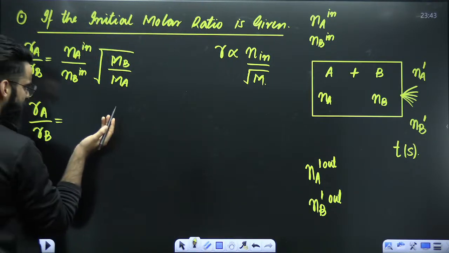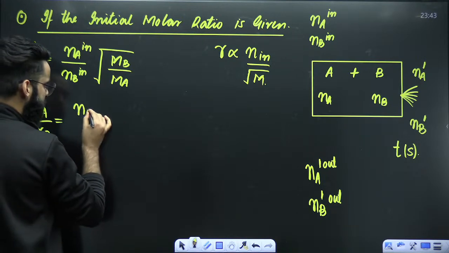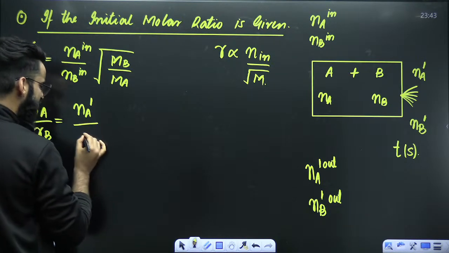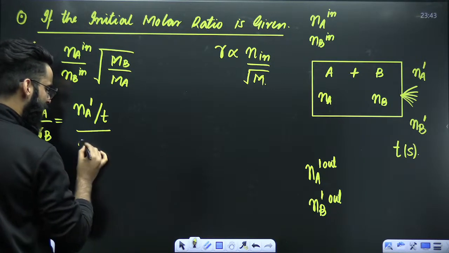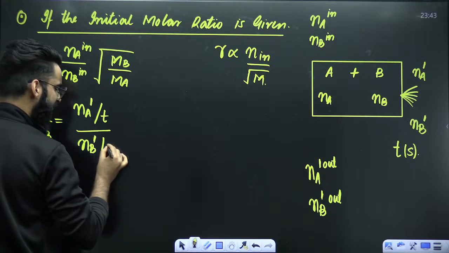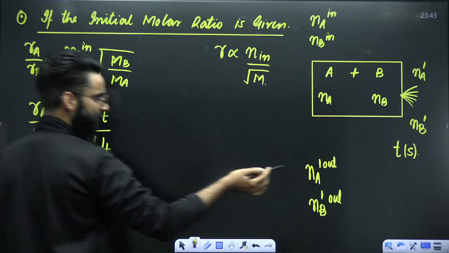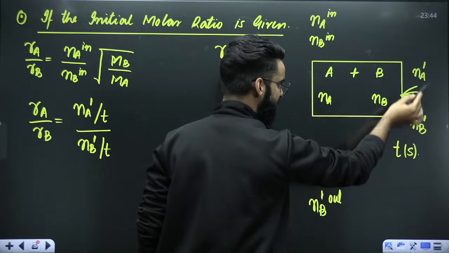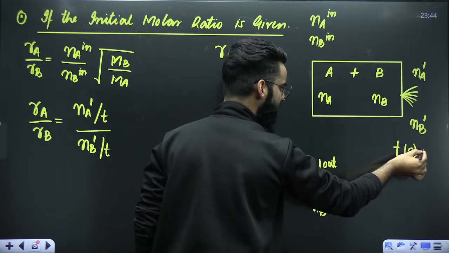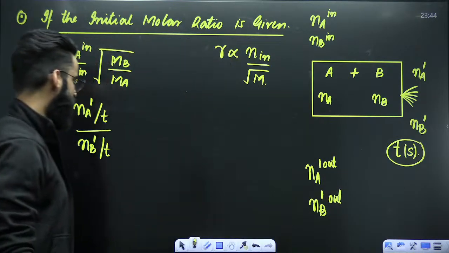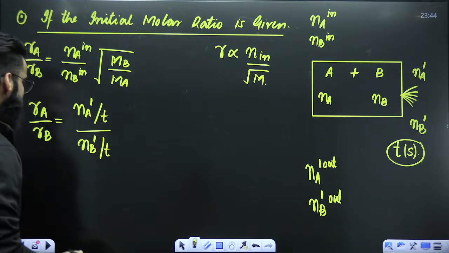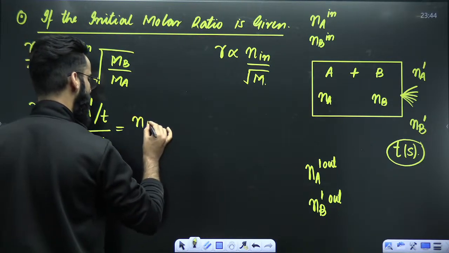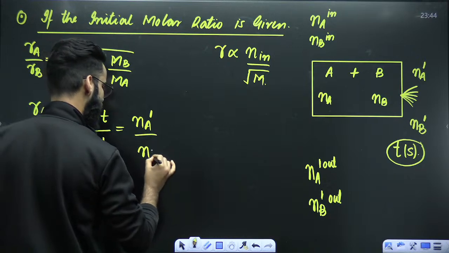So rate of effusion of A will be equal to number of moles of A coming outside divided by time taken by A, number of moles of B coming outside divided by time taken by B, right? Na dash, Nb dash, these are the moles of the gases which are coming out in time t seconds, right? So both are taking time t seconds to come out. So t got cancelled. So Ra divided by Rb is coming out to be Na dash divided by Nb dash.